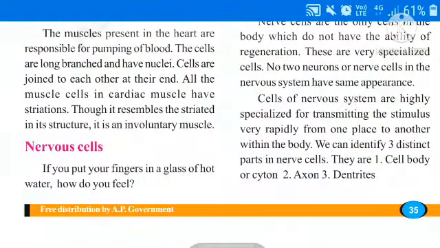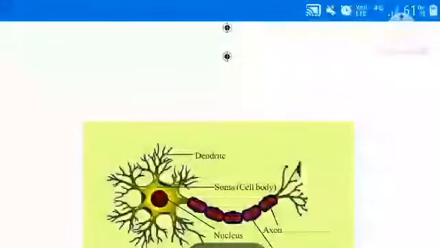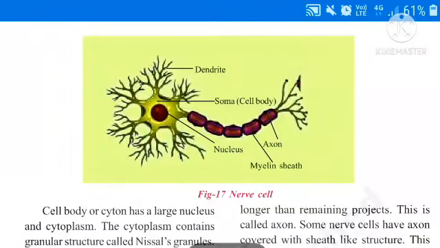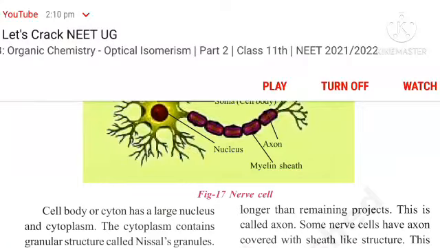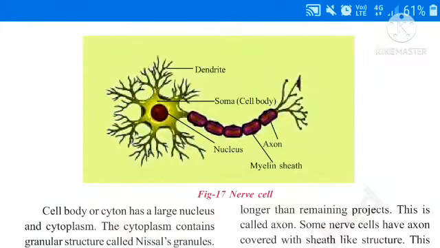Here, once observe this picture, nerve cell. Why we are discussing about nerve cell? Total nerve tissue is made up of nerve cell only. So it is the important part. It is the structural functional unit of an organism.